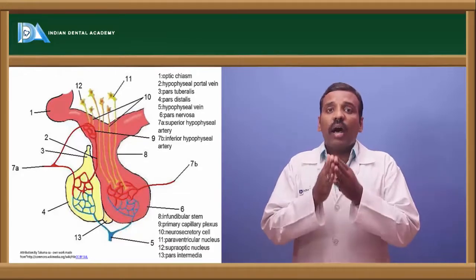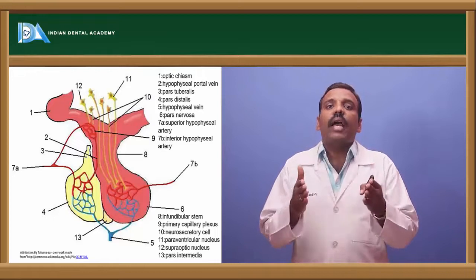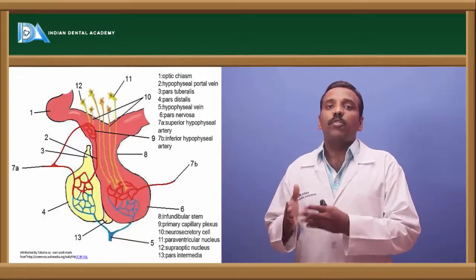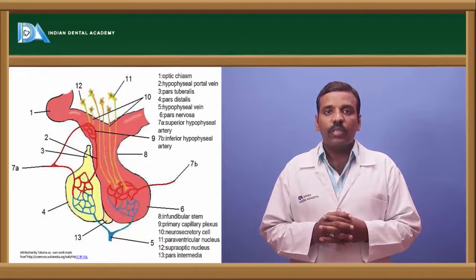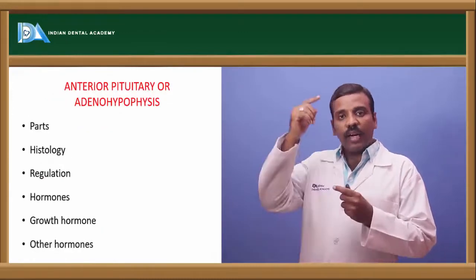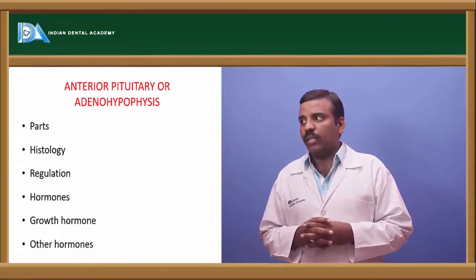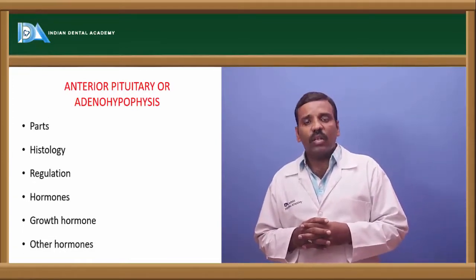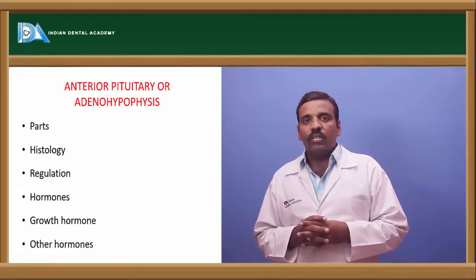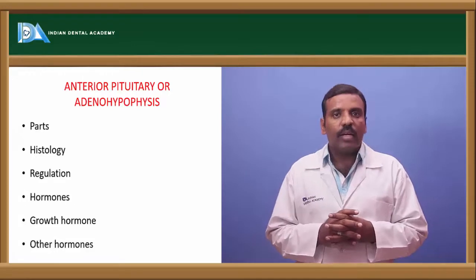In that sense, the pars intermedia is a layer which separates the anterior pituitary and the posterior pituitary. Now, the pituitary gland is attached to the hypothalamus. First, let's come to the anterior pituitary. In the anterior pituitary, two layers are present here: pars distalis and pars intermedia.